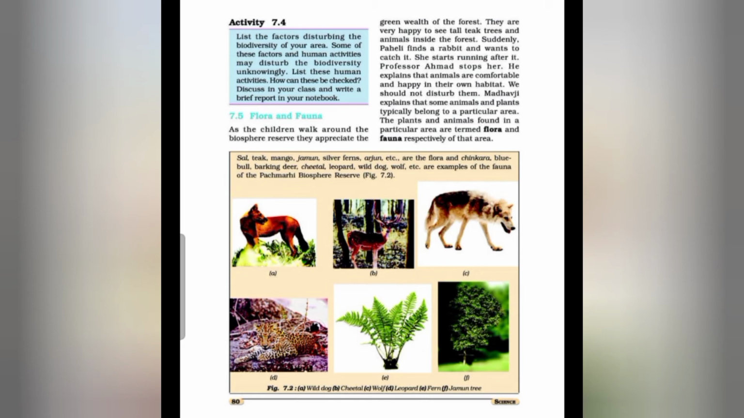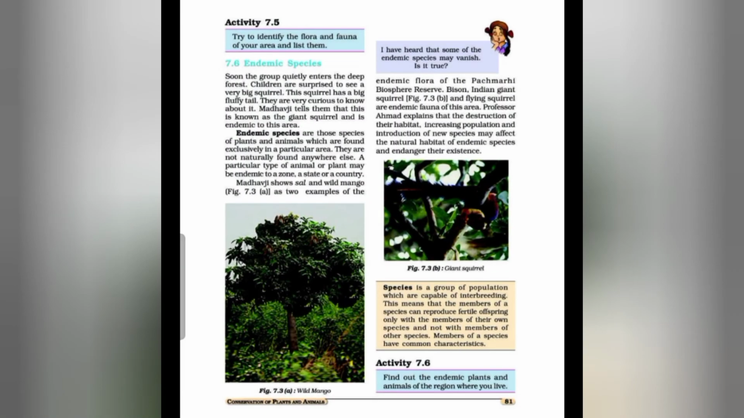So, what is flora and fauna? Now, we know that the plants and animals found in a particular area are termed flora and fauna respectively of that area. Try to identify the flora and fauna of your area and list them.